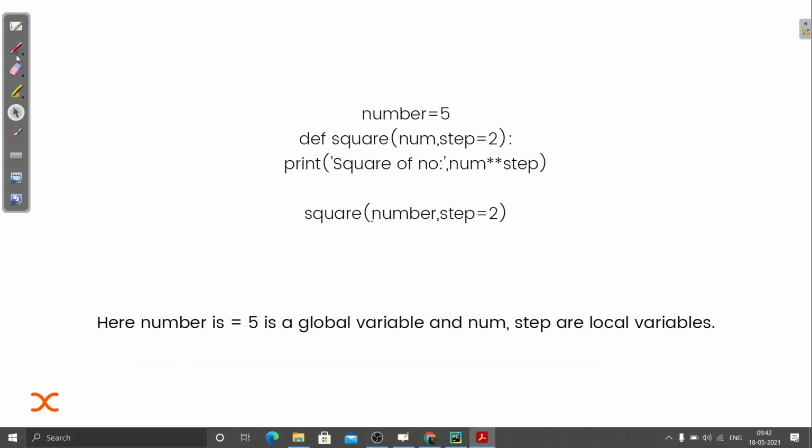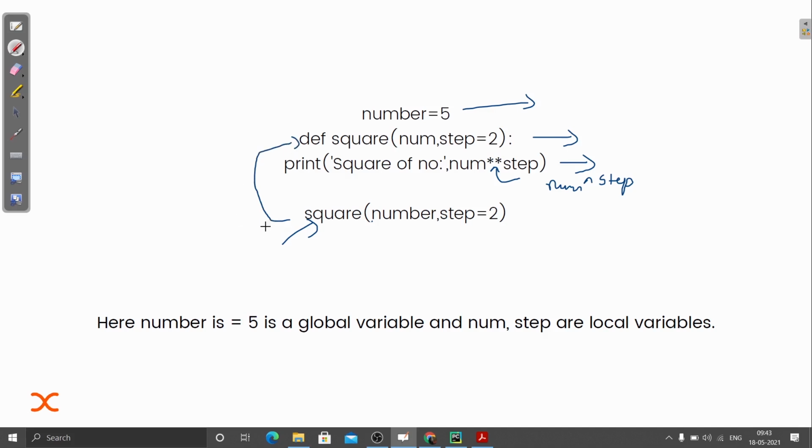So let me just explain it with code, so you can see what I'm doing. I've created a variable, that is num equal to 5. I've started one function, and inside this I have this statement, print num into num to the power step. If you remember, this was for power, it was num to the power step. It was actually for exponential. Now what I'm doing, I'm calling this function.